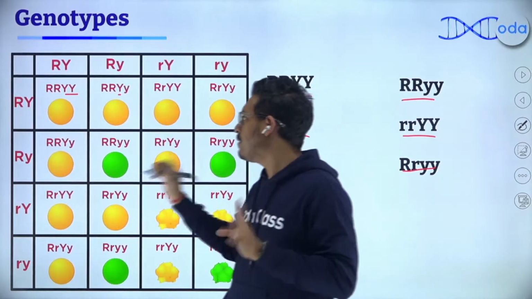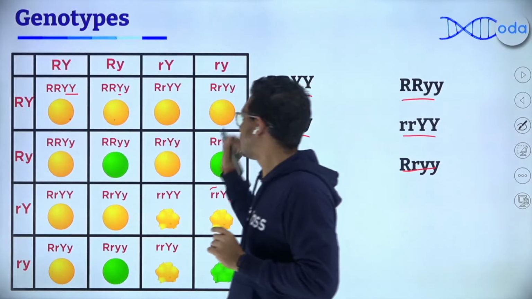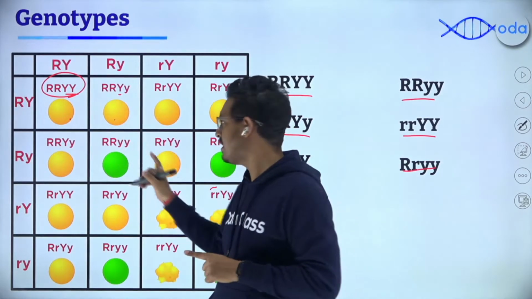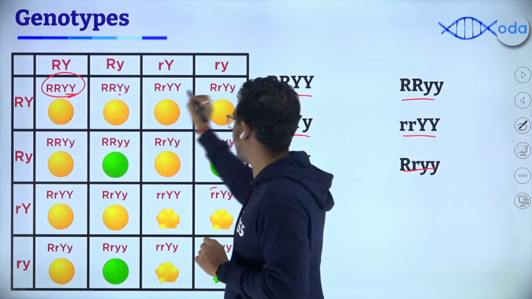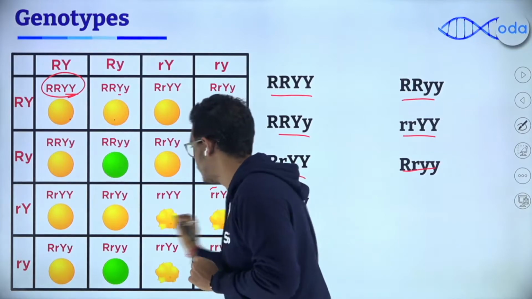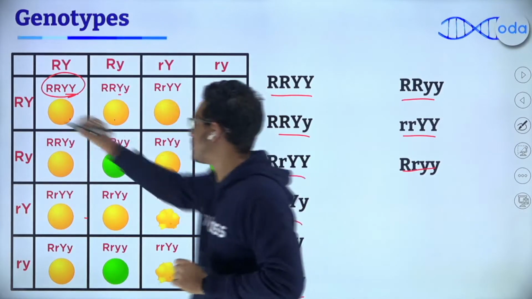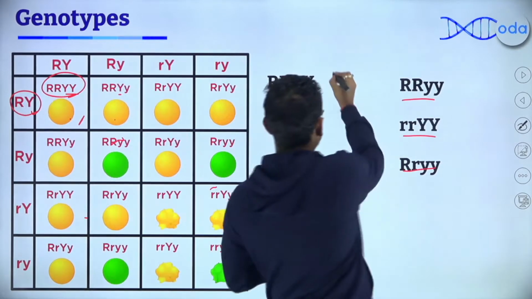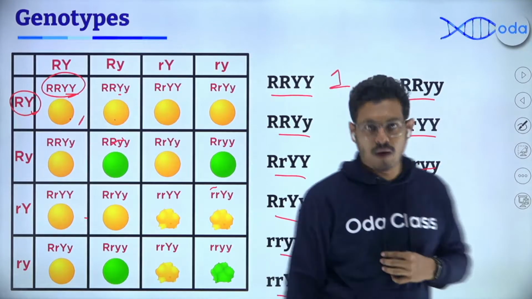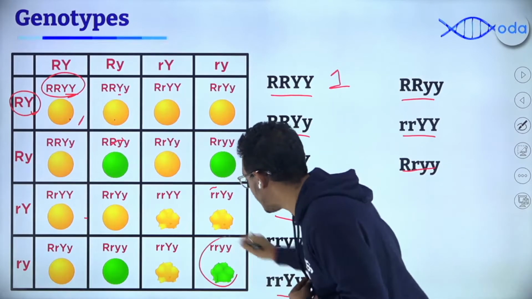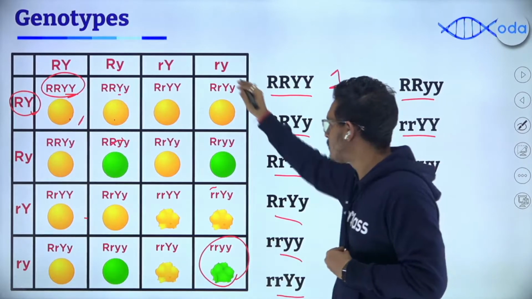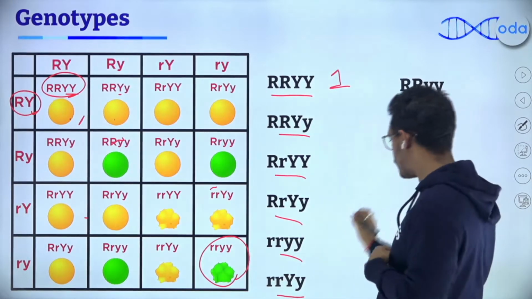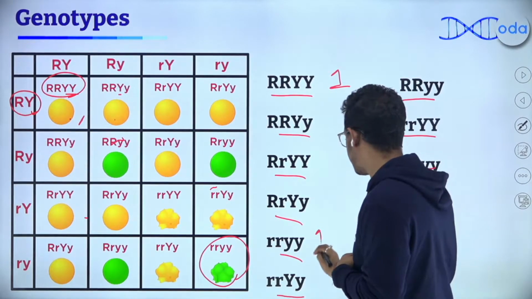All I have to do now is count. Okay, you have to count. For example, capital R, RR, capital YY. Now you have to find out, is there any other capital RR or YY? Very difficult to find one more because only 2 of these gametes can combine here. So that means this is going to be 1. Same, small r, YY. This is also going to be only one combination. There is no other combination possible. So small r, YY, this is going to be 1 as well.